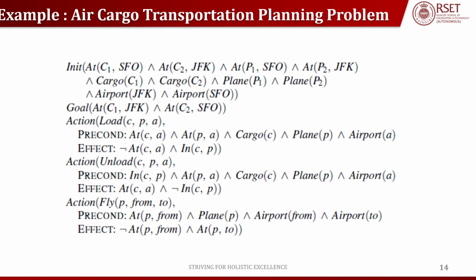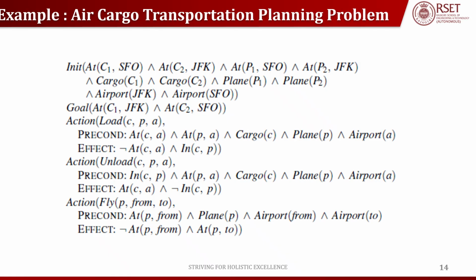In order to reach from my initial state to the goal state, what are the actions that I should perform? The first action is that I should Load(C, P, A). What are the preconditions?